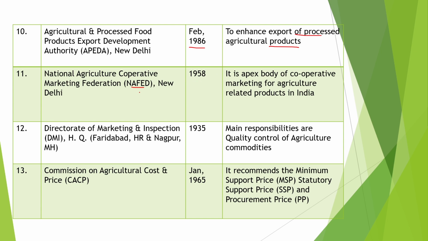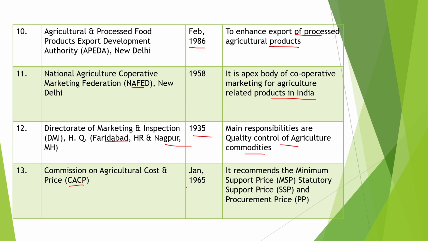Next is the National Agriculture Cooperative Marketing Federation, NAFED. Set up in 1958, it is the apex body of cooperative marketing for agriculture related products in India. Next is the Directorate of Marketing and Inspection. Its headquarters is present at Faridabad, Haryana and Nagpur, Maharashtra. Set up in 1935, its main responsibility is quality control of agriculture commodities.